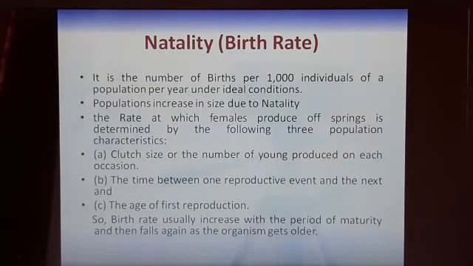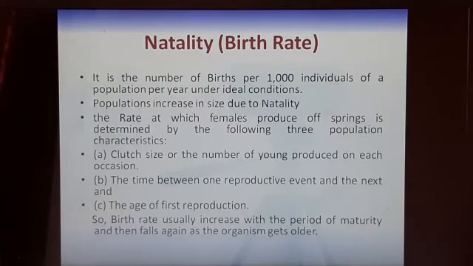So another characteristic is the birth rate or natality. Here, the number of births per 1000 individuals of a population per year under ideal conditions. Ideal conditions you can say when there is no natural calamity, no disaster, no disease outbreak. So in that case, normally how many births will take place? 1000 per 1000 individuals. By this we can calculate the birth rate.